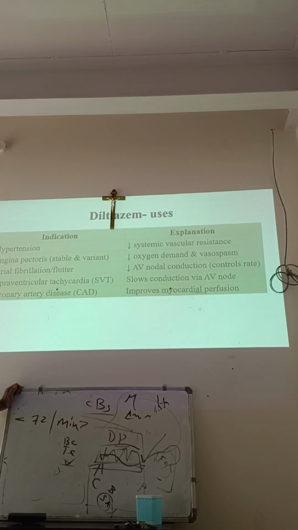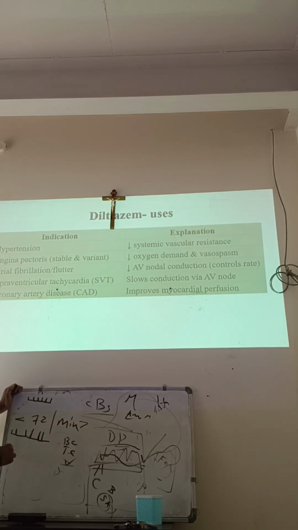That is normal rhythm. For 70 it should be like this: 0.2 second, 0.2 second, 0.2 second. If it comes like this, normal rhythm. Sometimes 0.2 second, delay, 0.2 second, delay. Overall it's coming less than 72. Bradyarrhythmia.